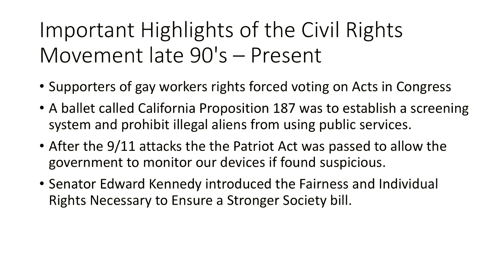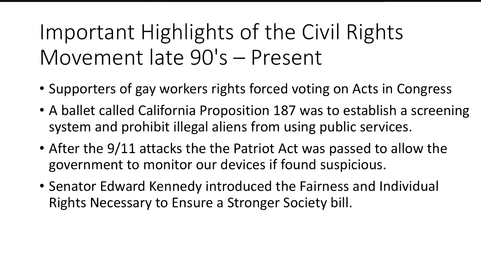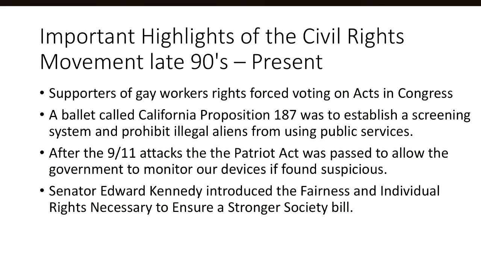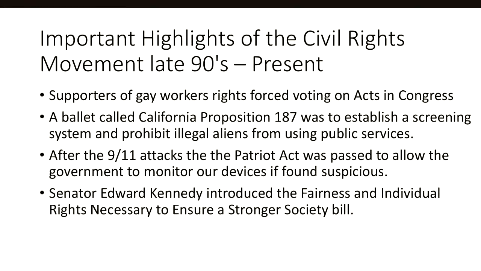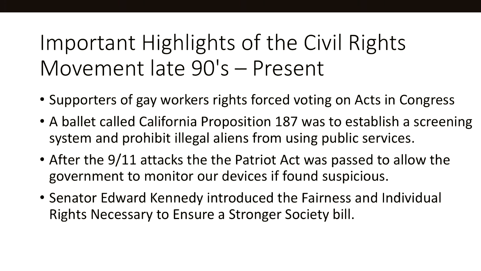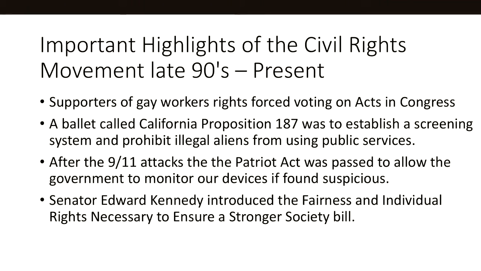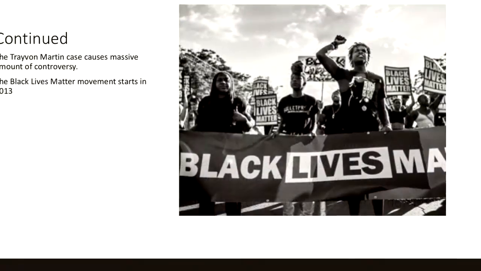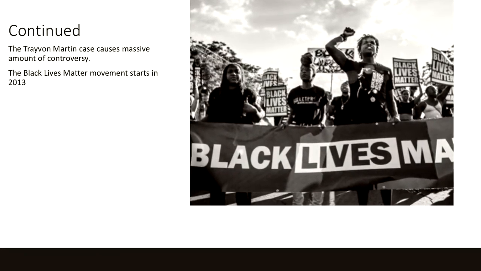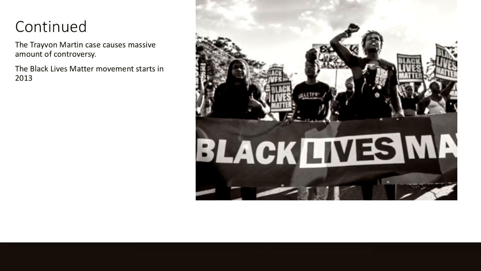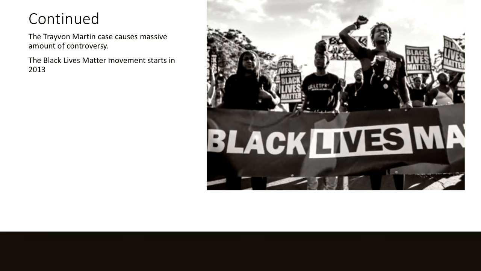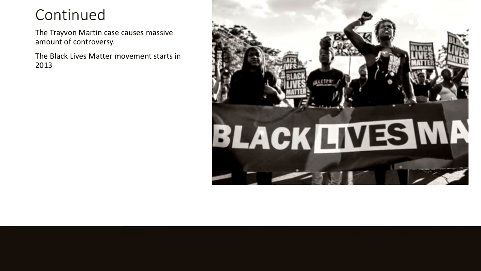In 2001, after the terror attacks on the World Trade Center, the U.S. government not only went to war, but also put into action the Patriot Act, which allowed the government to keep monitoring our social lives, for example, our social media. In 2004, Senator Edward Kennedy introduced a bill called the Fairness and Individual Rights Necessary to Ensure a Stronger Society. On February 26, 2012, an innocent black boy named Trayvon Martin was shot for looking suspicious with his hood up. This caused massive amounts of racial controversy throughout the country. The Black Lives Matter movement starts in 2013, which to this day also remains very controversial.